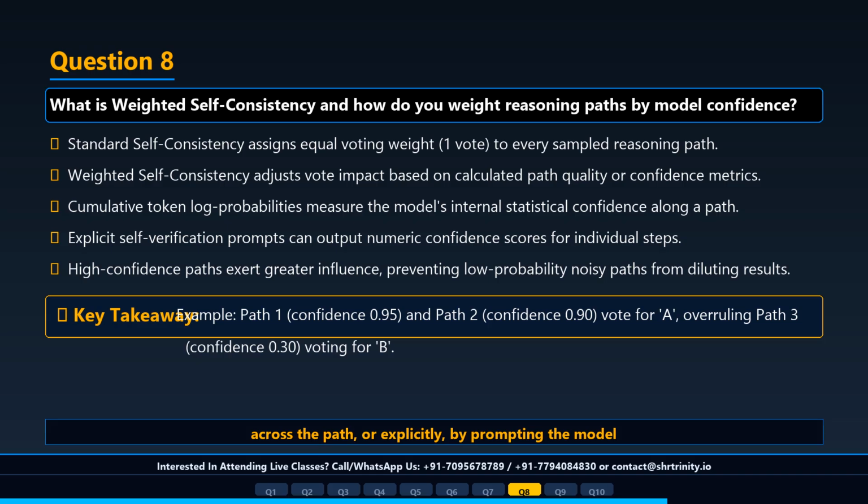For example, path 1, weight 0.95, votes A; path 2, weight 0.90, votes A; path 3, weight 0.30, votes B. Total weighted vote heavily favors A. A common mistake is treating low-confidence rambling paths with the same voting weight as flawless high-probability reasoning chains. As an interview tip, mention log probability averaging as an advanced technique for ranking and weighting self-consistency votes.